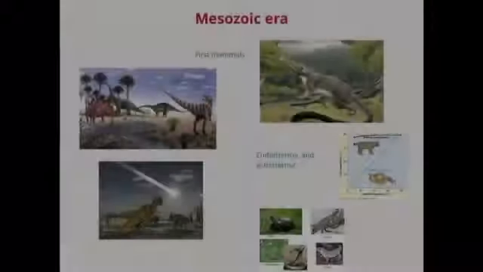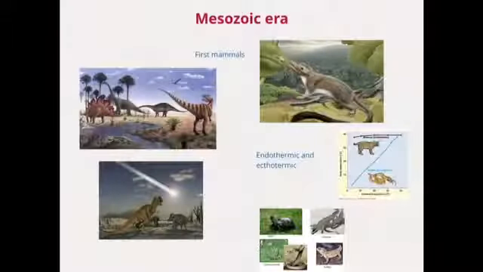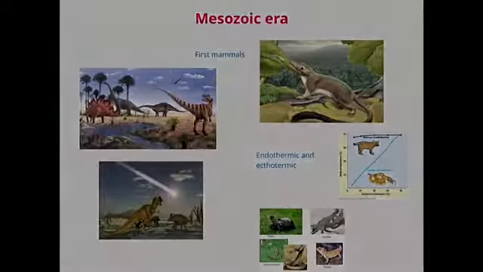Mesozoic era. During the Mesozoic era, most of the vertebrates were reptiles, especially dinosaurs. In this era, the first birds and mammals appeared. The evidence showed that most of the large animals were endotherms, which means that they can keep and produce their own heat, and reptiles were ectotherms, which means that they need the sun to obtain heat. At the end of this stage, most of the dinosaurs disappeared because of environmental changes.